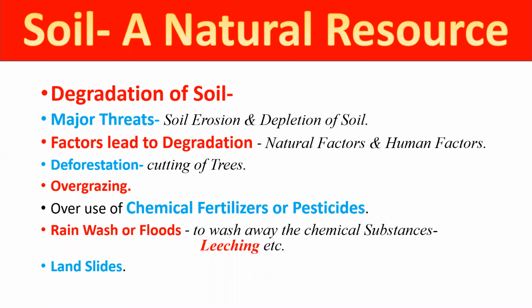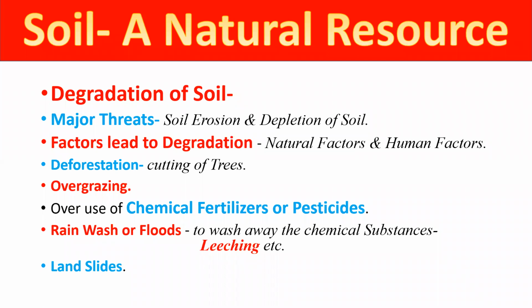Now, think about water erosion. Sometimes it happens that there is heavy rainfall and, due to flood, it removes the upper layer and washes away the main nutrients of the soil. This process is known as the leaching process. When there is heavy rainfall and it washes away the main nutrients of the soil, which increase the fertility, this process is called leaching. And this is also a basic reason for infertile areas. And this leaching process creates laterite soil.